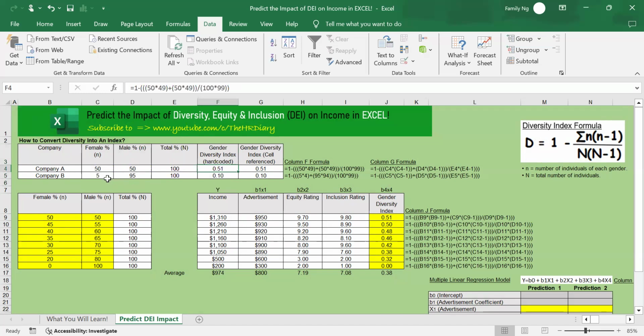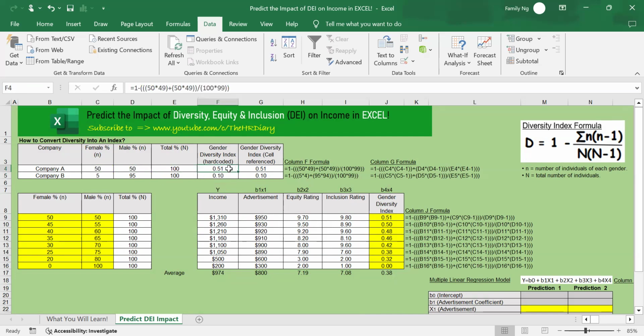So here, the diversity is half-half, 50-50, so the index is 51. In company B, males are much higher than female at 95, while female is 5, so the diversity index is lower. So at one glance, from this number, you can see which company has a higher diversity index, which is more diverse. So how do you convert all this into this?